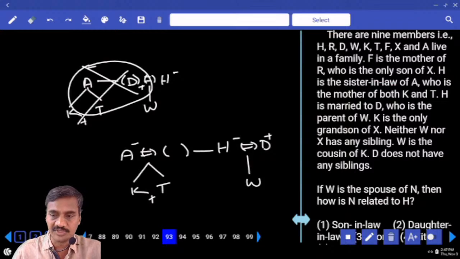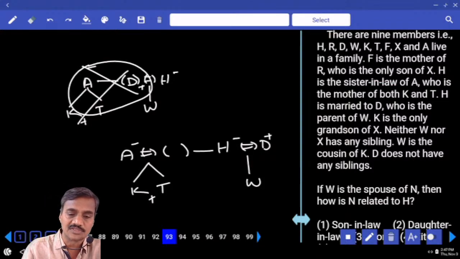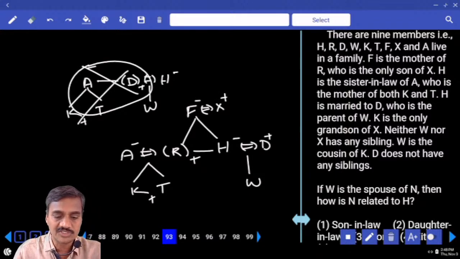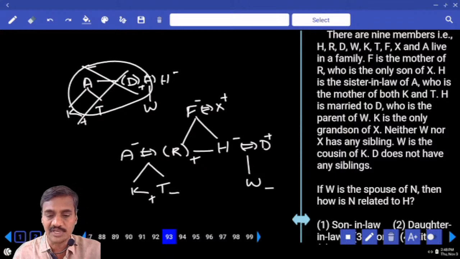Now the first information: F is the mother of R, who is the only son of X. R is the only son of X, which means F and X are a married couple. F is a female, X is a male. As K is the only grandson of X, the remaining persons must be granddaughters. So 4, 5, 6, 7, 8, 9 persons are done.